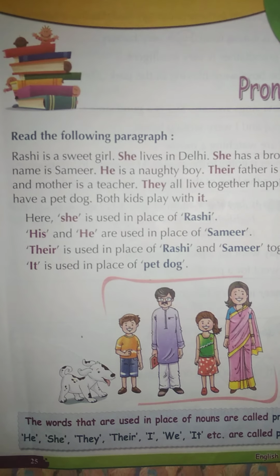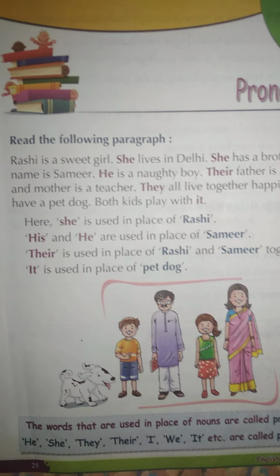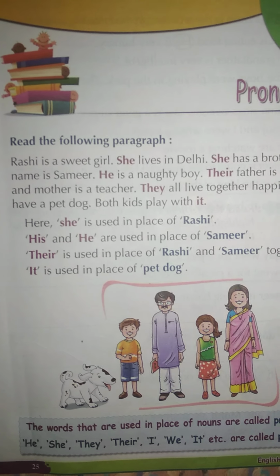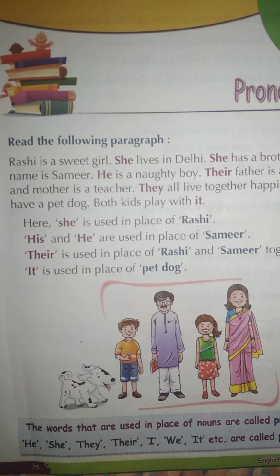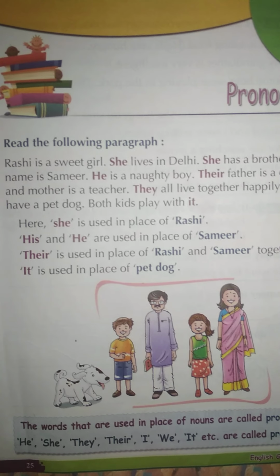I'm Shreya, I'm Pranav, I study in class 2. So like this you will speak about yourself.